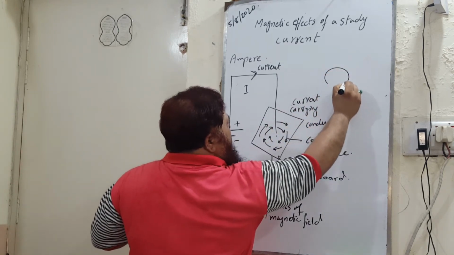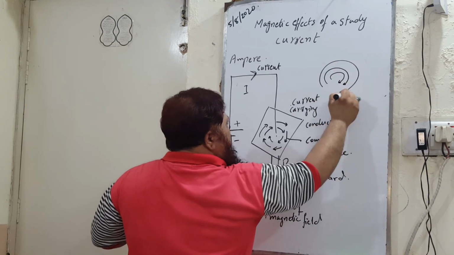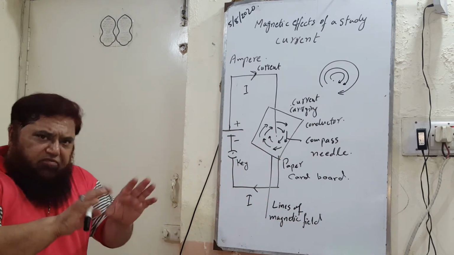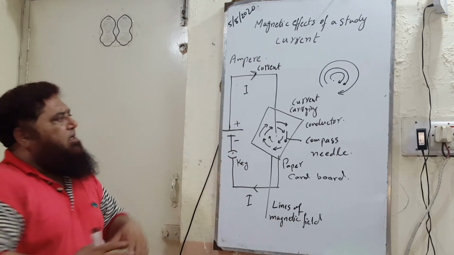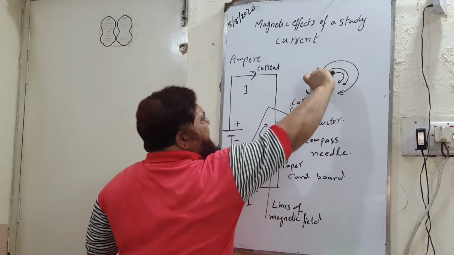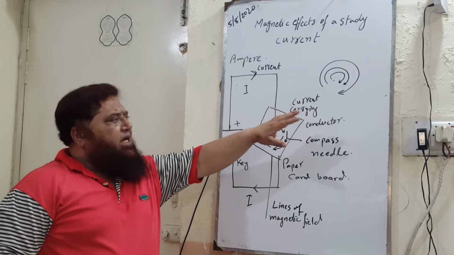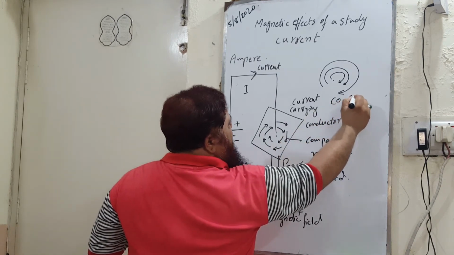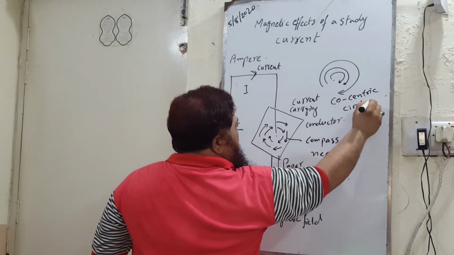They are all concentric circles. What do you mean by concentric circles? Concentric circles mean having different circles but the same center. This is the center. This is a circle with a small radius. This is a circle with a bigger radius. This is a circle with the biggest radius. But all circles have the same center, so they are named concentric. Con means combined. Concentric, which have the same center.